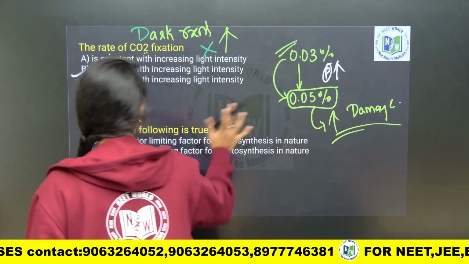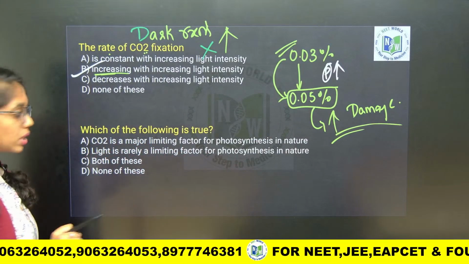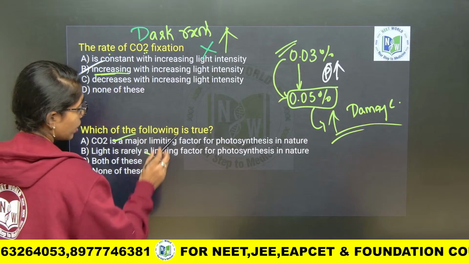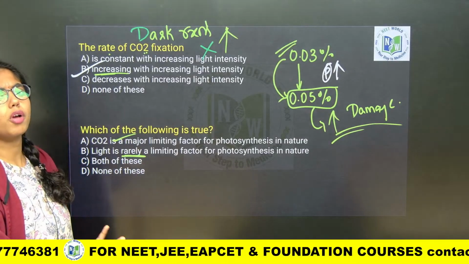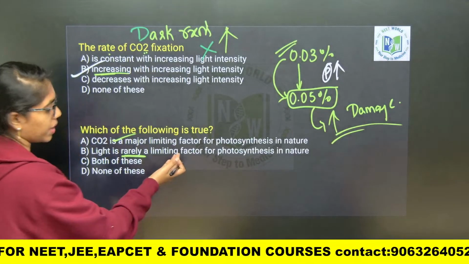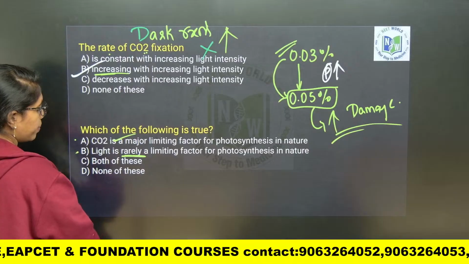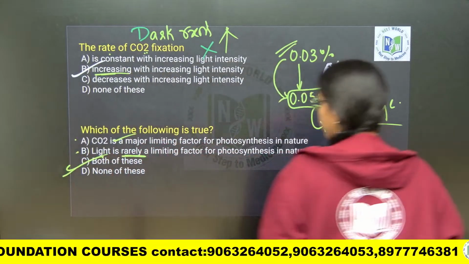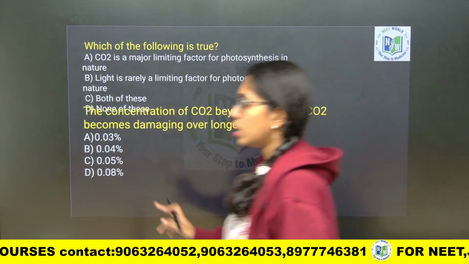So, here which of the following is true? Carbon dioxide is a major limiting factor for photosynthesis, this is true. Light is rarely a limiting factor, because sunlight is very abundant. So, yes, here option A and B both are correct only. Clear? Any doubt in any question, you can message in the chat box, beta.